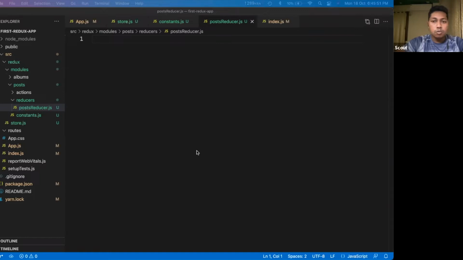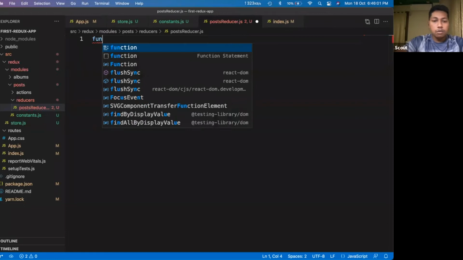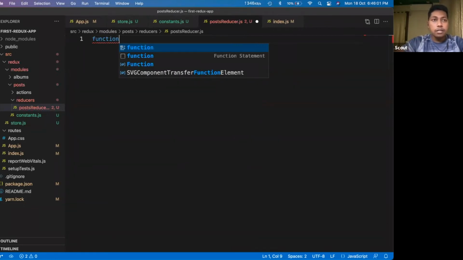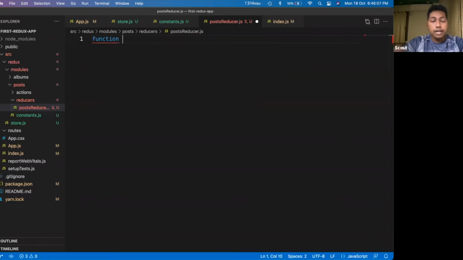Inside that we will define our posts reducer. To do that, we would write a function. As I said in the definition, a reducer is a simple function that has access to the state, and it takes actions which will change that reducer's value. So let's see it in action.